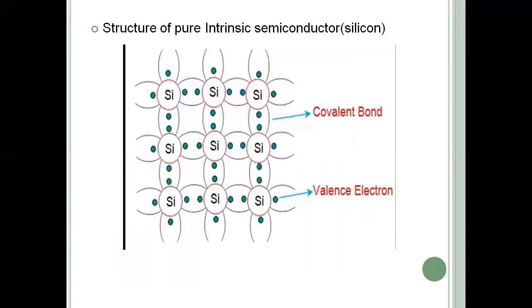Coming to the structural nature of an intrinsic semiconductor, generally semiconductors have 4 valency electrons. So when it forms a structure, all 4 valency electrons try to bond with 4 more electrons of other semiconductor atoms. Like on the screen, you can see the silicon structure where every silicon is getting attached to four more silicon atoms with the four valency electrons, thereby forming covalent bonds between them. And the electrons which are left free, which are not bonded with other silicon atoms on the surface of the material, are called valency electrons.